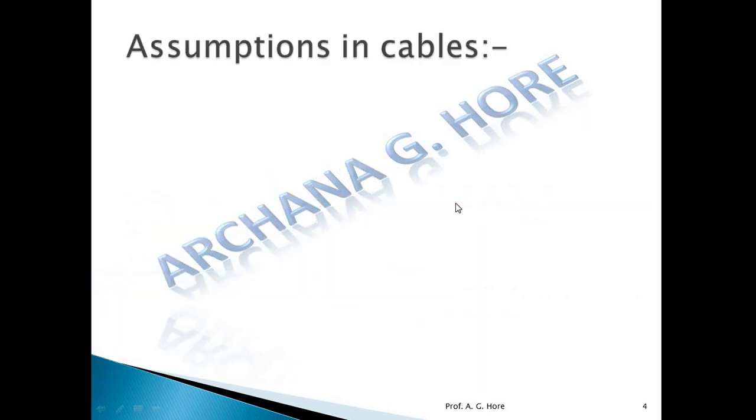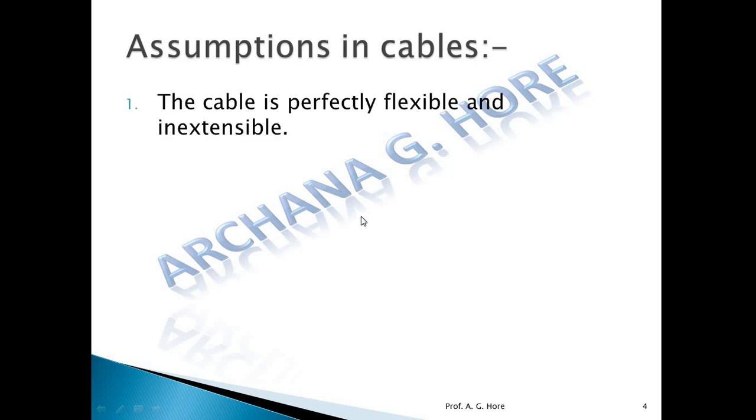Now the assumptions in the cable. This may be asked in MCQs for 1 mark, or as theory, and the numericals depend on this theory. So the first assumption is that the cable is perfectly flexible and inextensible. Flexible means we can change the shape of the cable, and inextensible means the length is constant.